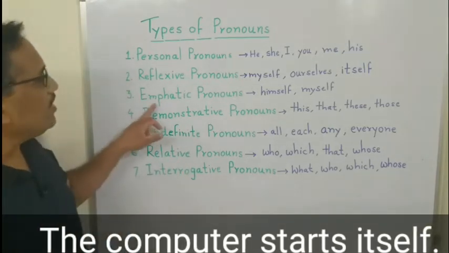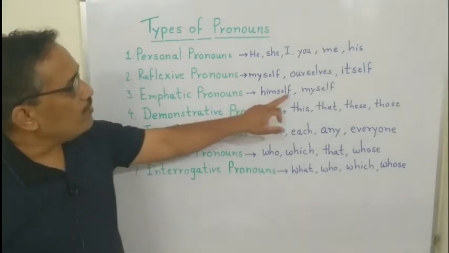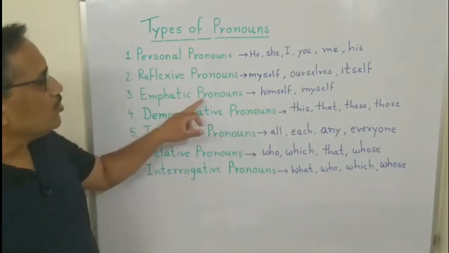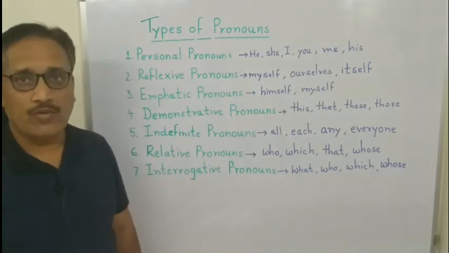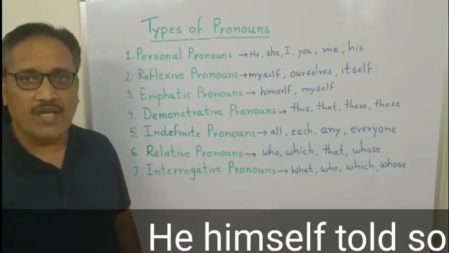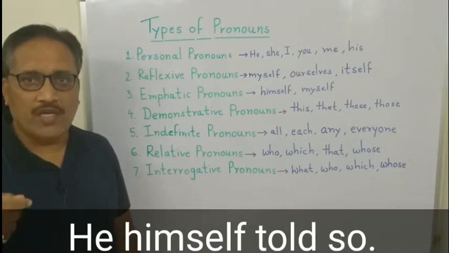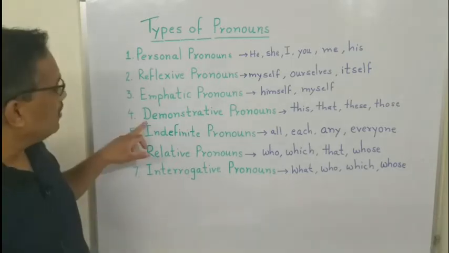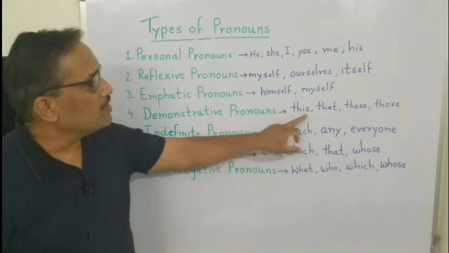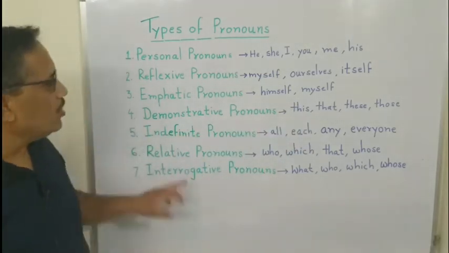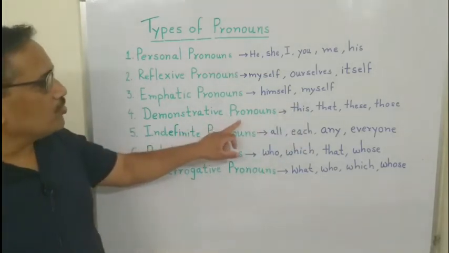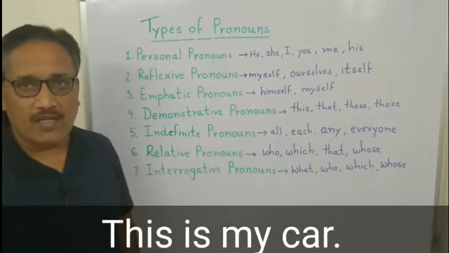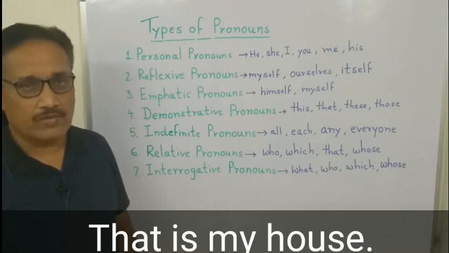Next, emphatic pronouns. Himself, myself, herself. Emphatic pronouns are used to add force to the noun. For example, he himself told so. Here himself adds force or emphasis. Next, demonstrative pronouns. This, that, these, those. Demonstrative pronouns are used to point to something. For example, this is my car, that is my house.